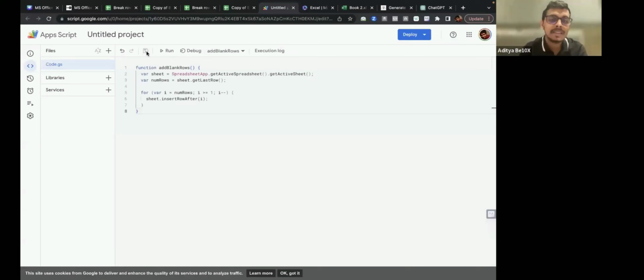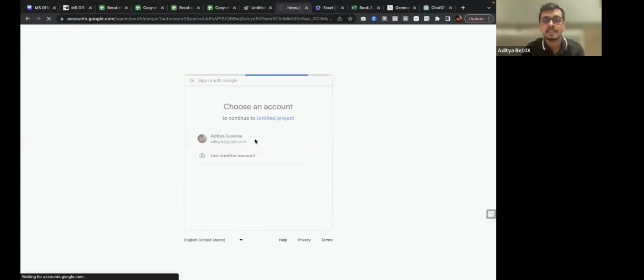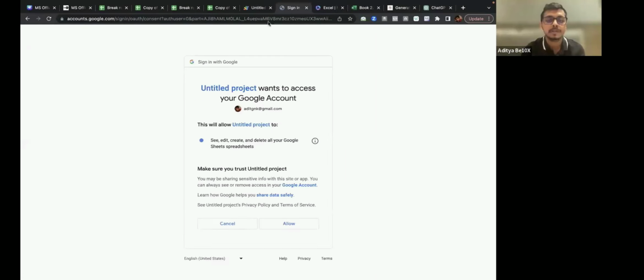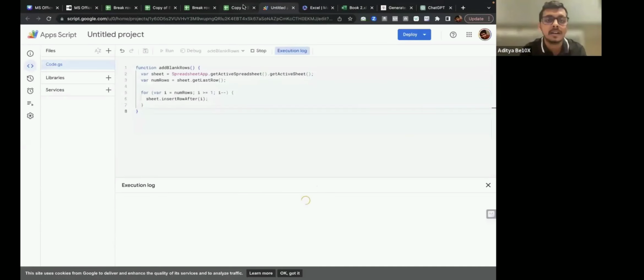Once I click on Save project, I'll click on Run. Guys, are you all ready for some magic? Yes? I'll click on Run. Once I click on Run, guys, it'll ask me for some permission. Let me give this permission to the tool. I'll allow this. Since it's a tool by Google Sheets itself, it won't create any sort of difference as such.